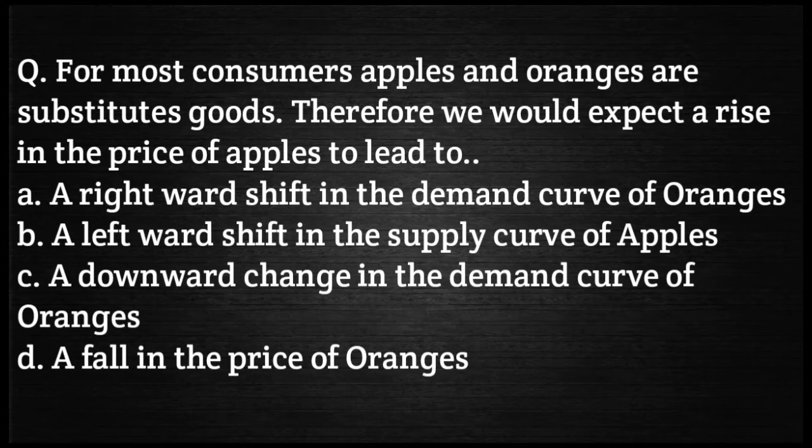For most consumers, apples and oranges are substitute goods. Therefore, we would expect a rise in the price of apples to lead to: option A, a rightward shift in the demand curve of oranges; second option, a leftward shift in the supply curve of apples; third option, a downward change in the demand curve of oranges; and your fourth option is a fall in the price of oranges. Your correct answer should be option A, a rightward shift in the demand curve of oranges.